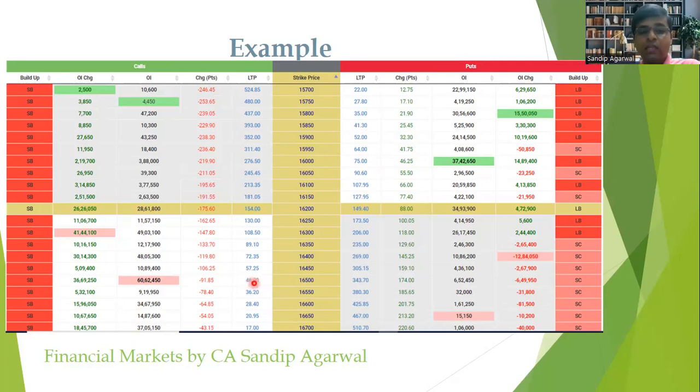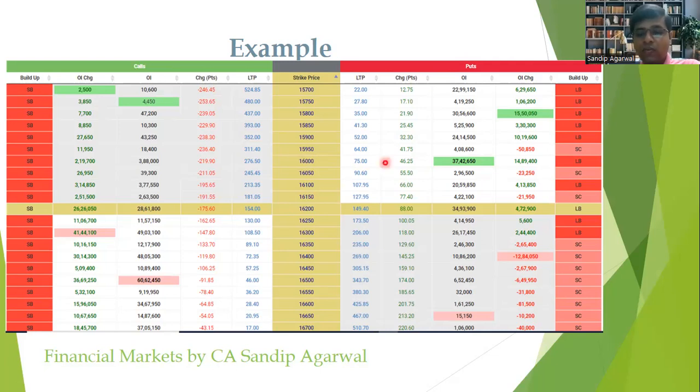Now, in case the Nifty stays in this range of 16,000 to 16,500 till the expiry, then this entire 75, which will be around 3,750, that is 75 multiplied by 50. So 3,750 amount of profit will be made by the person who has sold the 16,000 put option.